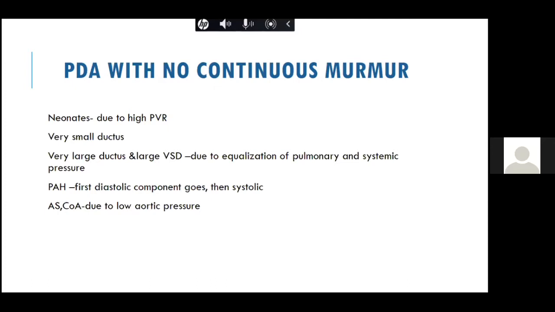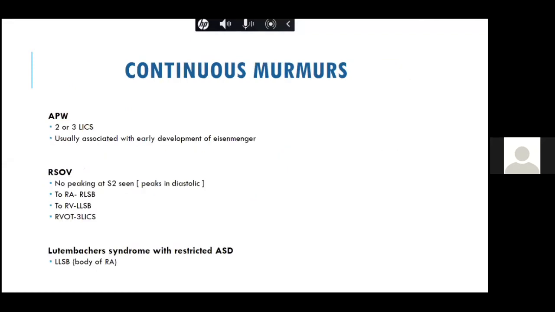Again, in a patient who has aortic stenosis or associated coarctation of aorta, in patients with PDA, due to low aortic pressure, you may not be able to hear a continuous murmur. So these are the various causes of not having a continuous murmur in a patient with PDA. But out of this, the most common scenario is the patient with pulmonary artery hypertension, where the diastolic component goes off.